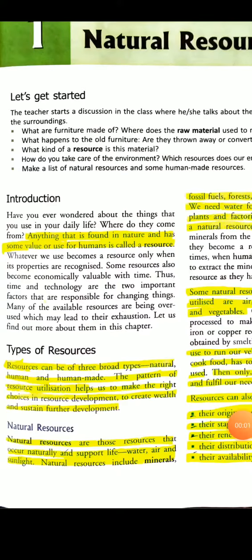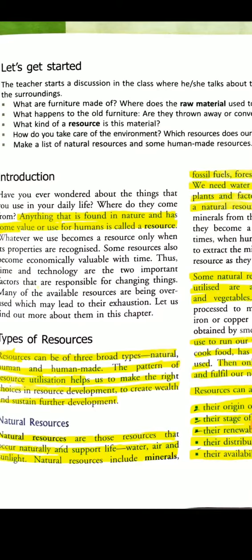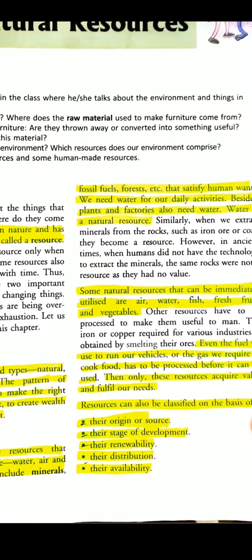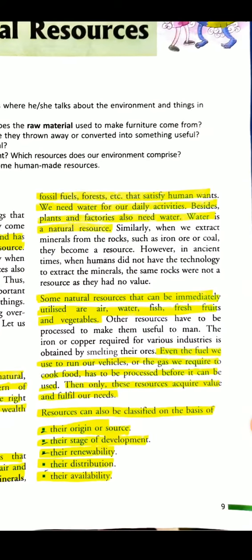Natural resources. Natural resources are those resources that occur naturally and support life: water, air and sunlight. Natural resources include minerals, fossil fuels, forests, etc. that satisfy human wants. We need water for our daily activities. Besides, plants and factories also need water. Water is a natural resource.